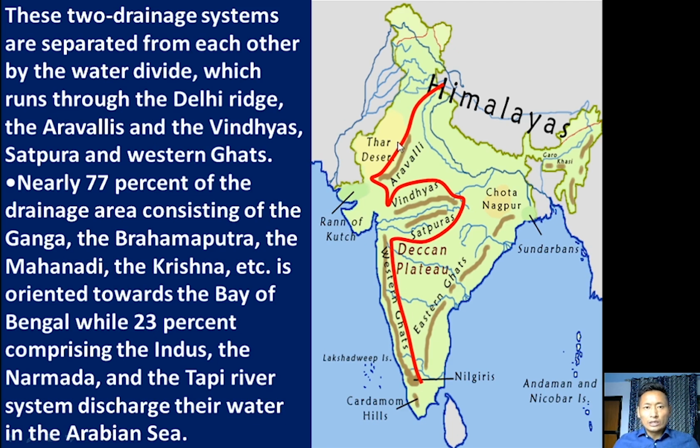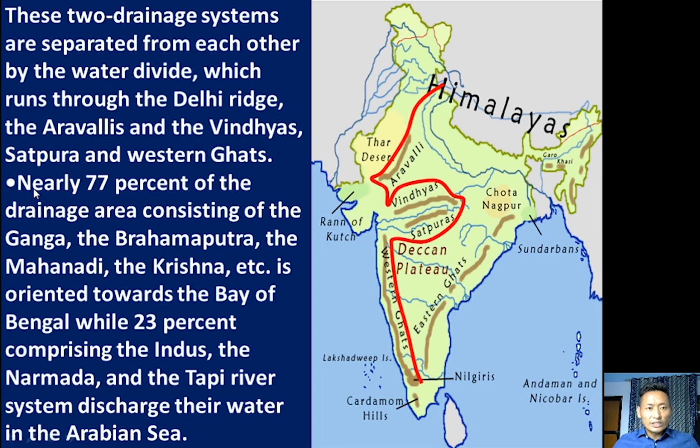So this red line is a hill, a ridge or mountains. These mountains, hills or ridges are upland or elevated land. This elevated land divides the water system into two: the Bay of Bengal water system and the Arabian Sea water system.